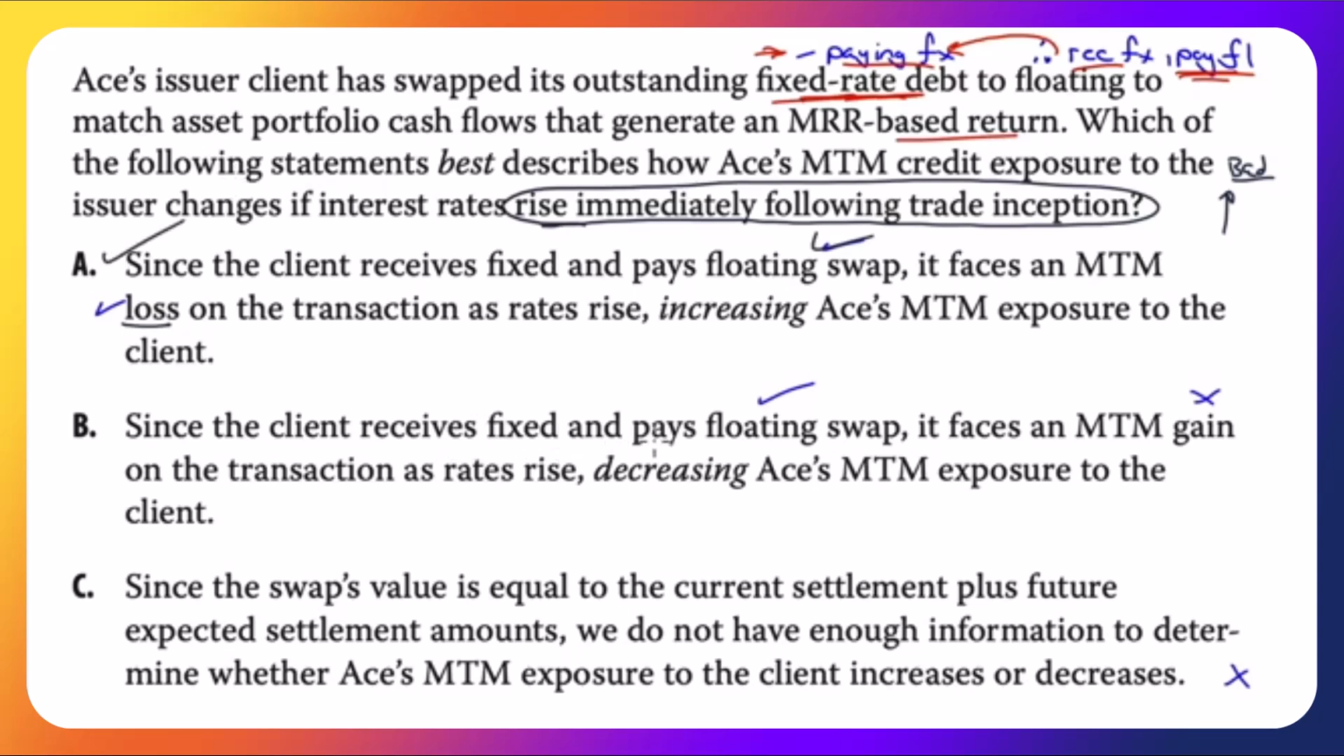Since the client receives fixed and pays floating swap, that is true, it faces a mark-to-market gain. No, it doesn't. We can stop there. Since the swap's value is equal to the current settlement plus future expected settlement amounts, we can stop there. This is assuming that we had a change in time, that time passed, because we're talking about settlement. It changed immediately following trade inception. There is no settlement. It says here we do not have enough information to determine whether ACE's mark-to-market exposure to the client increases or decreases.